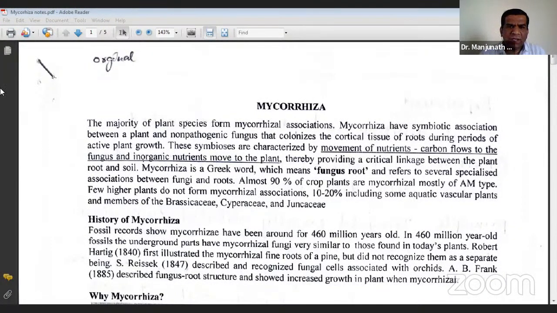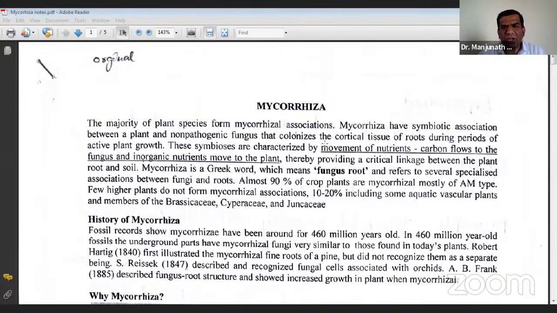See the questions from mycorrhiza, some questions are expected from this. So there is some problem. Yeah. Okay. So let us go through my notes and try to point out what may be the probable questions on this.